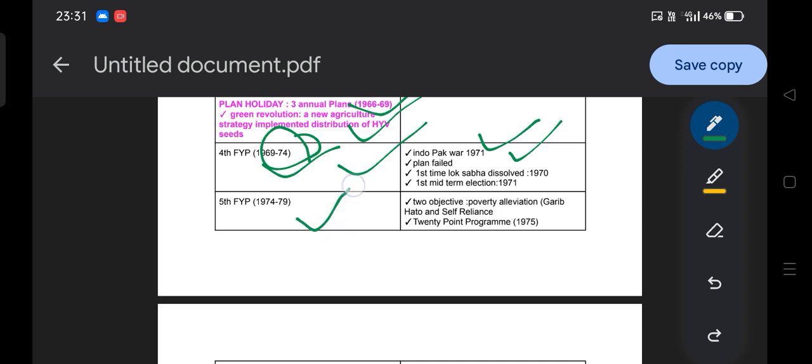Then the fifth 5 year plan, 74 to 79. The objective of the fifth 5 year plan was poverty alleviation, that is how Garib Hatao was the main slogan, and the 20-point program. They can ask the question, the 20-point program was launched in which year or related to which 5 year plan? That is 1975 or the fifth 5 year plan.